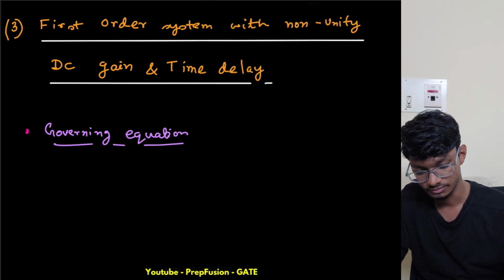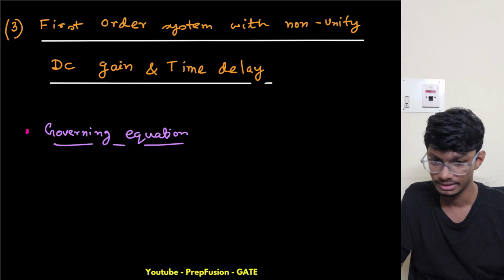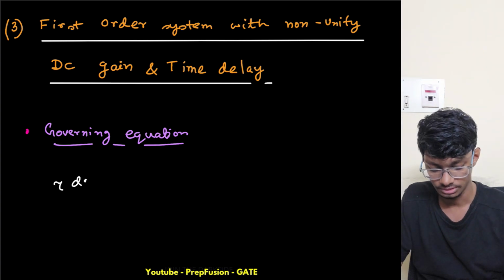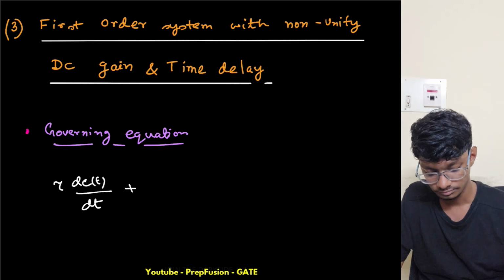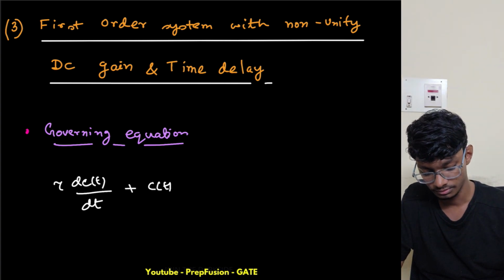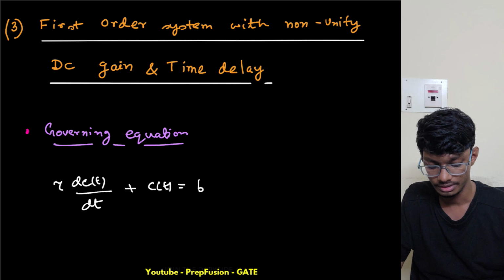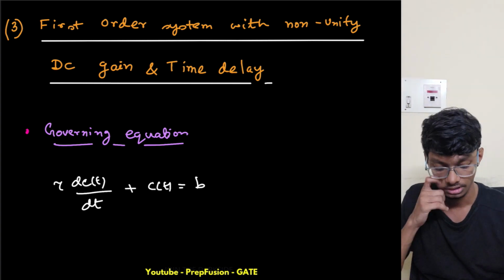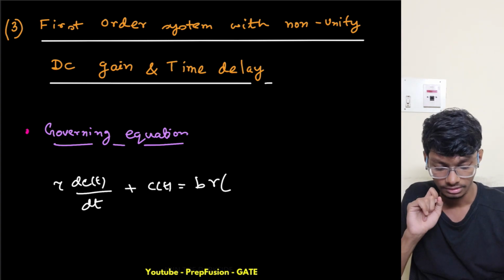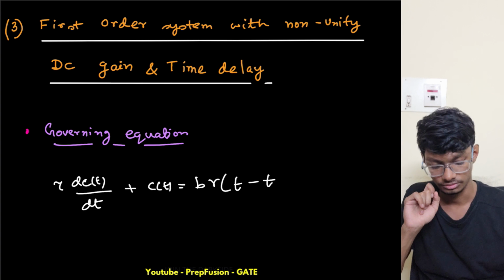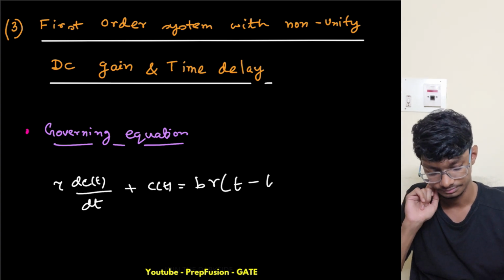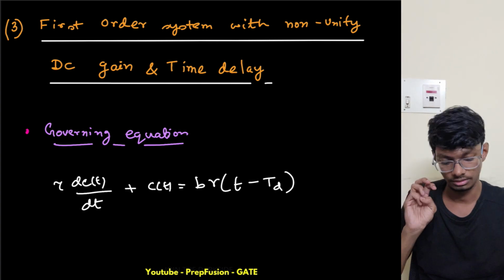Governing equation is basically this one, right? So everything else is same. My time constant is same: tau dc/dt plus c(t) equals b. This time, instead of simply r(t), like the DC gain is there, instead of simply r(t), I have r(t) minus Td, a time delay. Let me write this as capital TD: r(t minus Td).